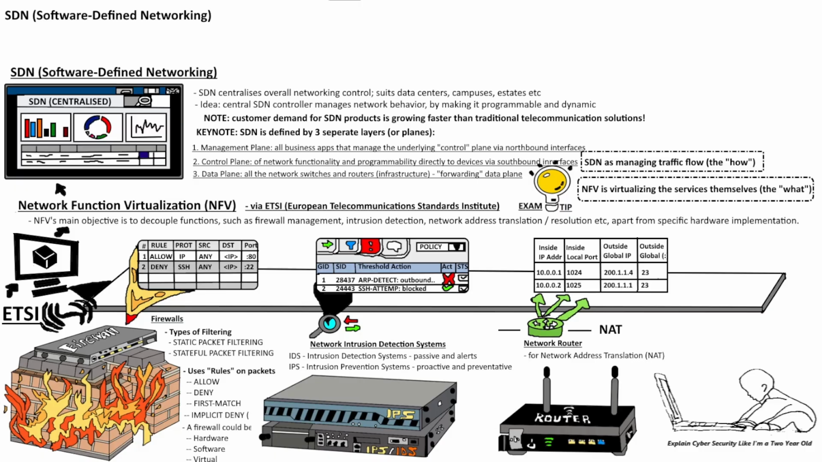And the management plane sits on top of the control plane at the very highest level that manages all the business apps that manage that underlying control plane via northbound interfaces. North being facing upwards, and you can think of the control plane as southbound, e.g. facing downwards towards the data plane. Or in other words, the management plane is the most idiot-proof plane, whereas the data plane is the most complicated plane. And the control plane is the middleware or the broker that makes all this possible.